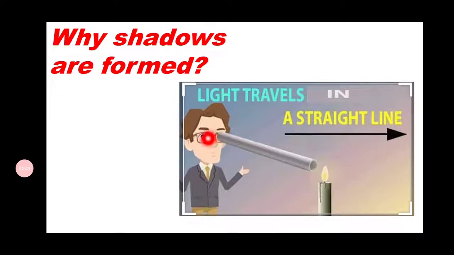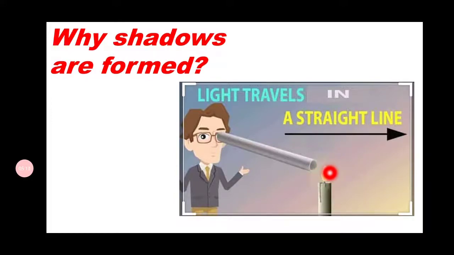Just look at this diagram. In this diagram, a person is viewing the candle light with the help of a long cylindrical pipe. If you notice, this cylindrical pipe is straight, so that he can see the light at the other end.